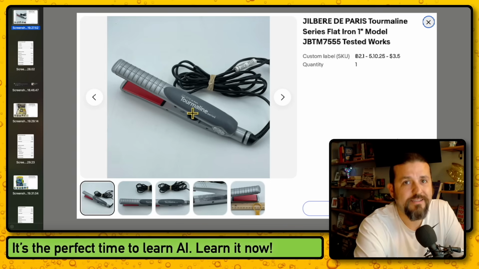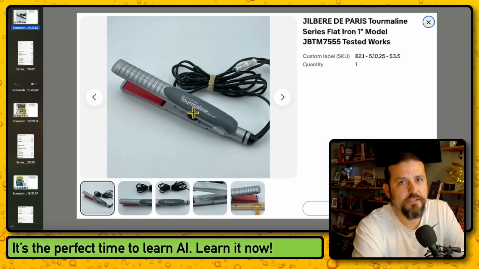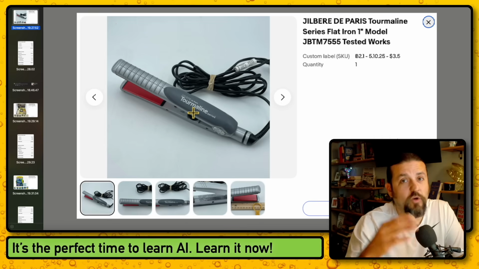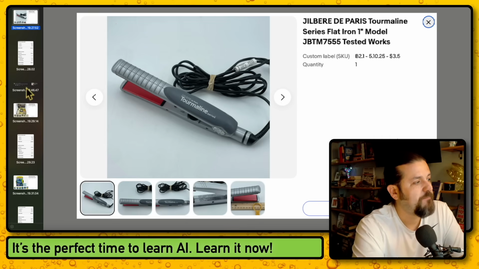Just make sure that you test them. You do have to test them because sometimes they might heat up quick, but then they shut off even quicker. So just be careful with that.